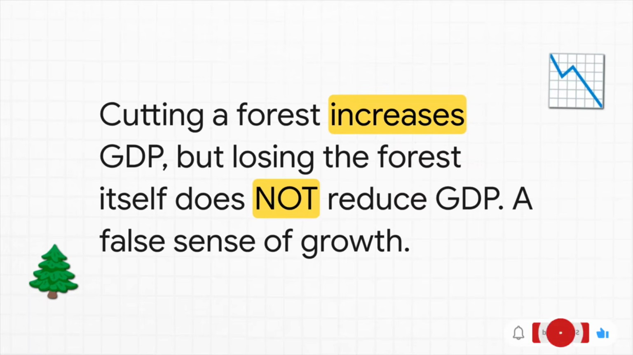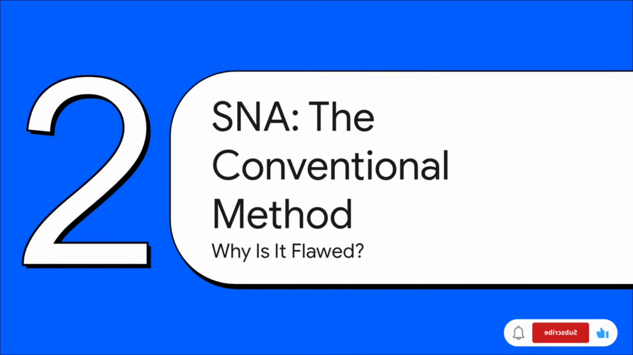But what's missing? The system completely ignores the value of the forest we just lost. Its power to clean our air, give us fresh water, and just support life. It's like an accounting system that only counts the profit from tearing down your house, but forgets to subtract the massive loss of the house itself. All right, so this flawed system actually has a name, and you've got to know this for your exam. This brings us to our first key framework, the System of National Accounts, or SNA. This is the global standard, and frankly, it's where the problem begins.